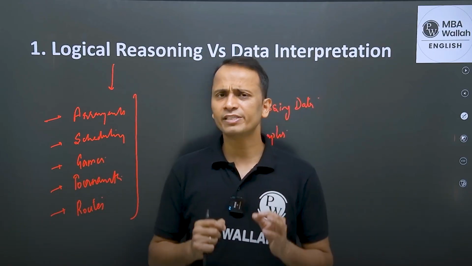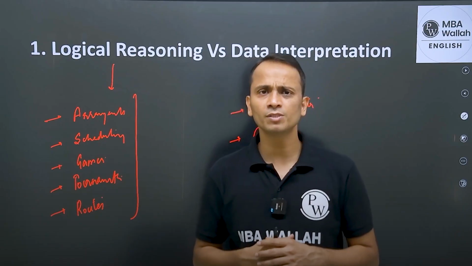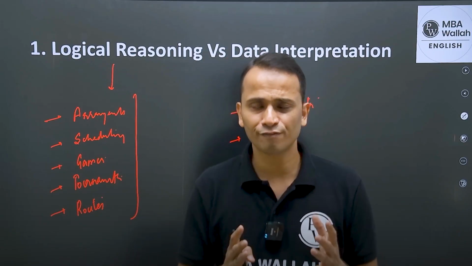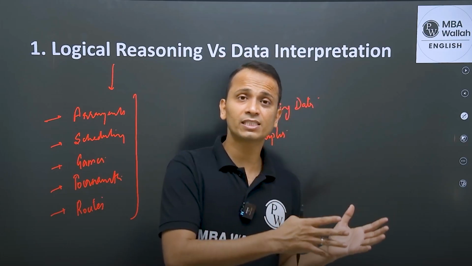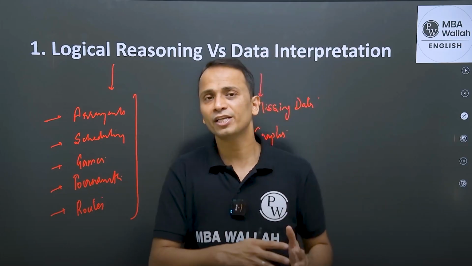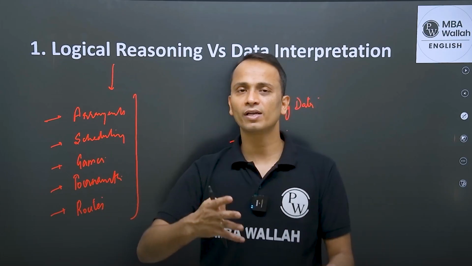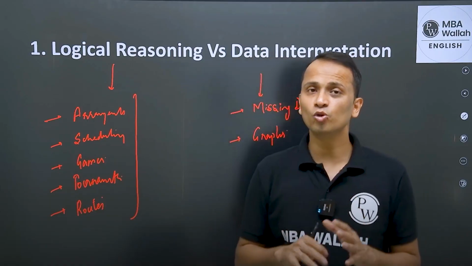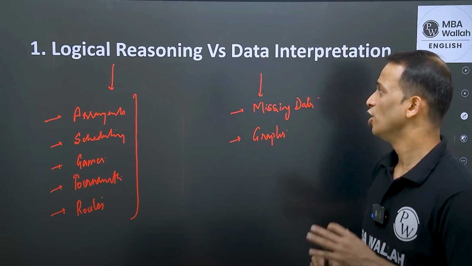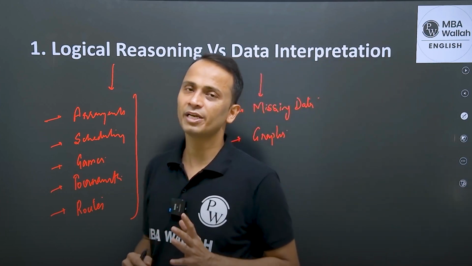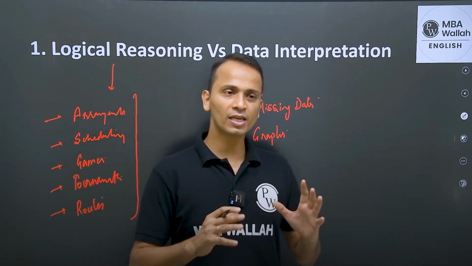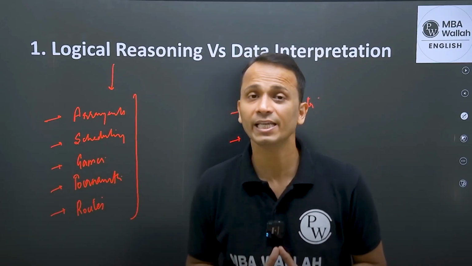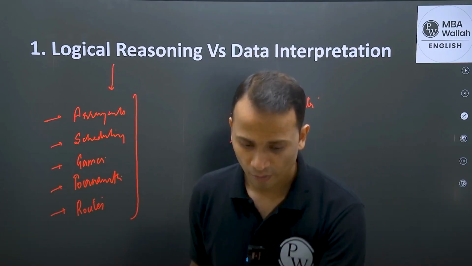You may be facing one or two of those problems, and I would say that this particular problem is enough not to select a set of data interpretation or logical reasoning over the other area. All right, fine. So this is how we can use this first parameter, logical reasoning versus data interpretation, and we can begin the section with any of these areas of our choice, right?